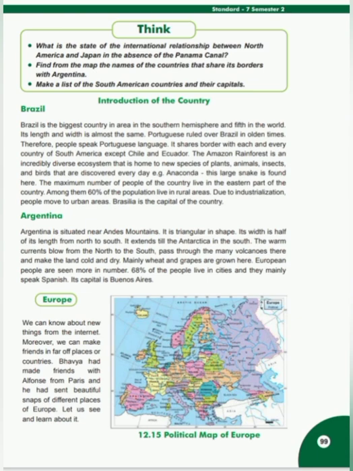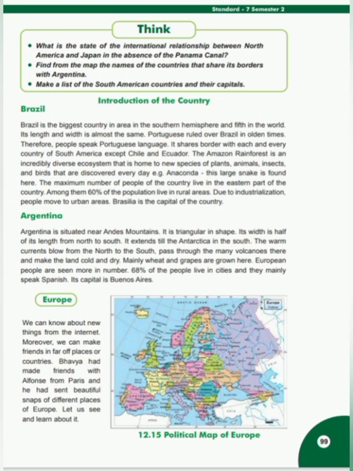The warm currents blow from the north to the south, pass through the many volcanoes there, and make the land cold and dry. Mainly wheat and grapes are grown here. European people are seen more in number. 68% of the people live in cities and they mainly speak Spanish. Its capital is Buenos Aires.